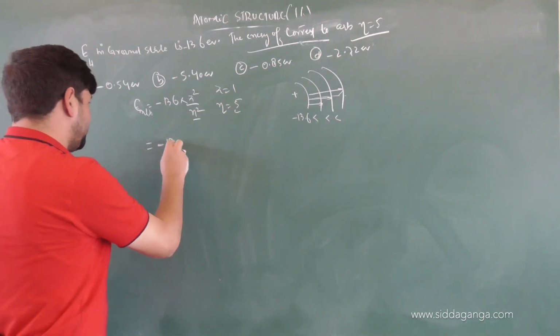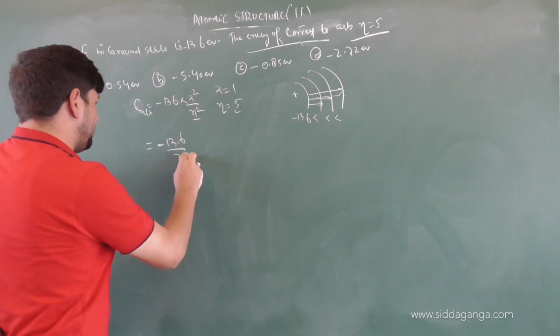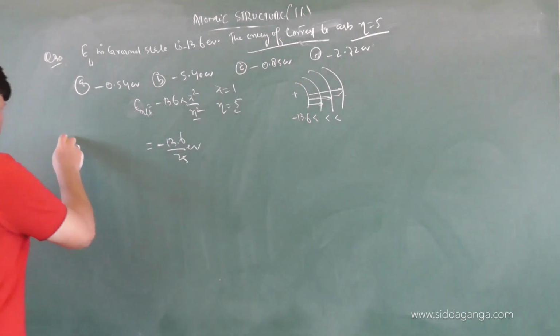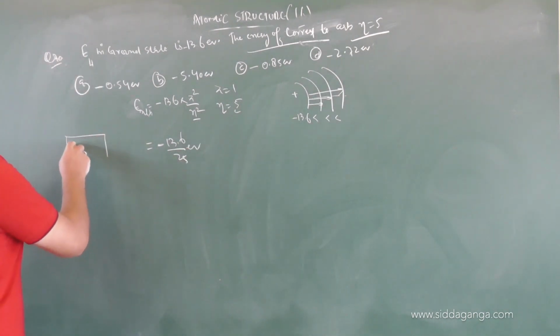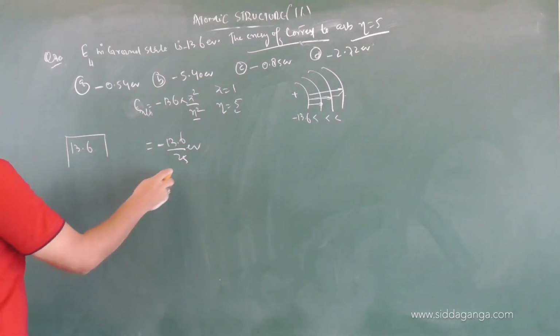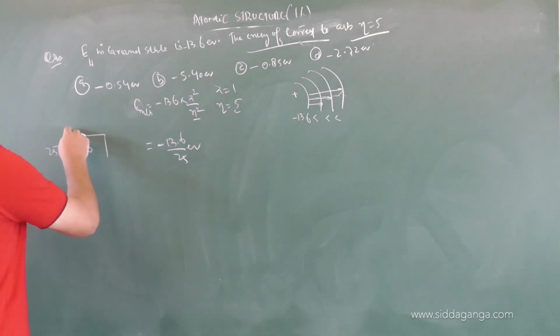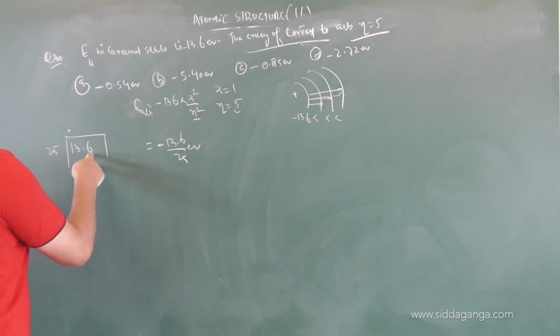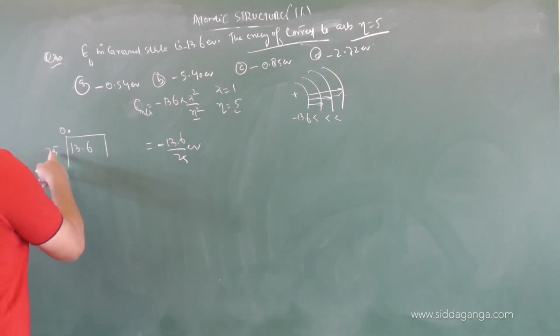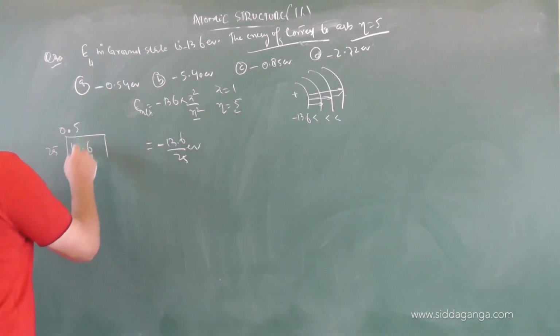That makes it minus 13.6 divided by 25 electron volts. If you solve it out, children, it will be 13.6 by 25.